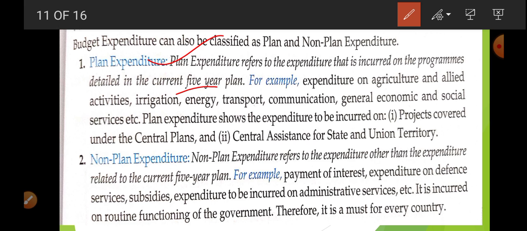Whatever is mentioned in the 5-year plan is considered plan expenditure. Here are some examples: projects covered under the central plan, central assistance for the state and union territory. Non-plan is not mentioned in the 5-year plan, like payment of interest, expenditure on defense services, subsidy, expenditure to be incurred on administrative services. That is not written in the 5-year plan. So this is non-plan expenditure.